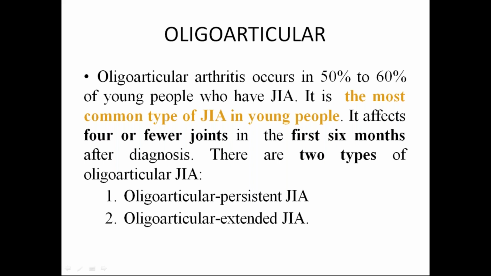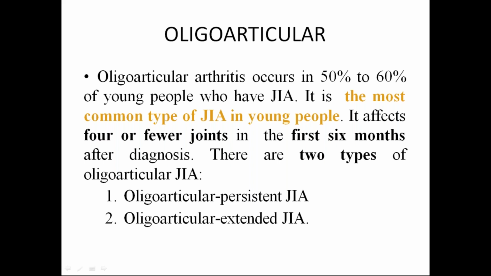So two entities are there. It usually occurs in 50 to 60% of young people who have juvenile idiopathic arthritis. So out of all this classification, this is the most common type that involves young people. So 1 to 4 joints, and it again classifies into two types. These are all the things you people should know.